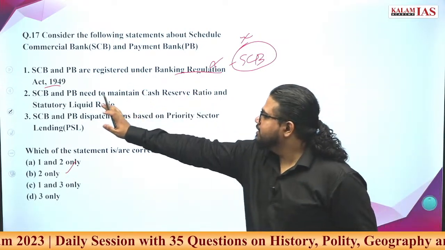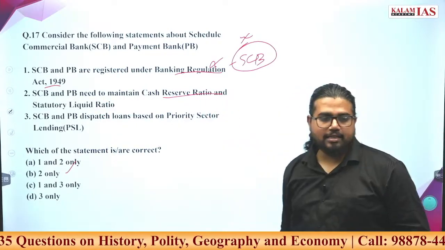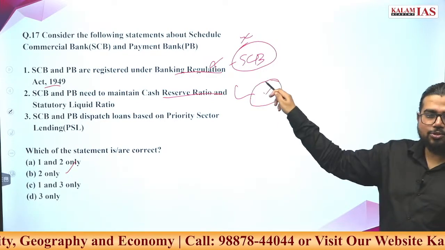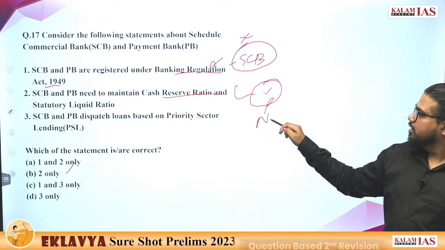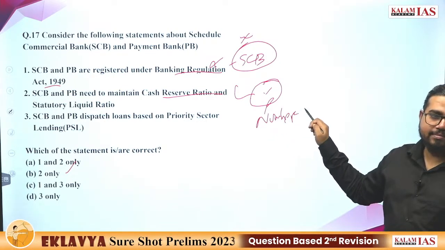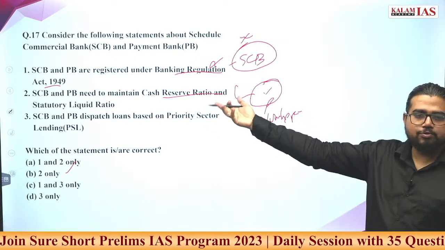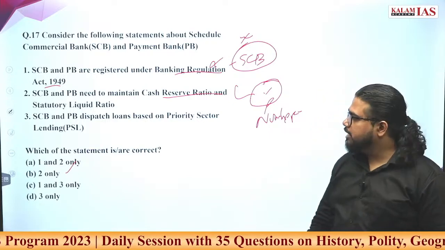Okay. Scheduled commercial banks and payment banks need to maintain CRR and SLR ratios. Is it correct? Both have to keep some amounts, but all the numbers will vary. It's not the same numbers. RBI can give separate numbers for payment banks and separate numbers for scheduled commercial banks.